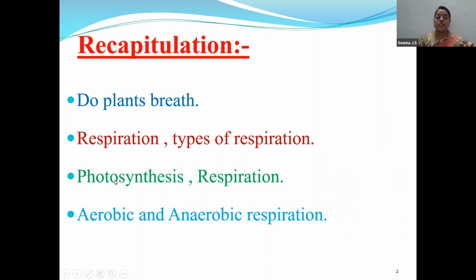Photosynthesis occurs in green plants where the green chlorophyll pigment is present, whereas respiration occurs in all living organisms.